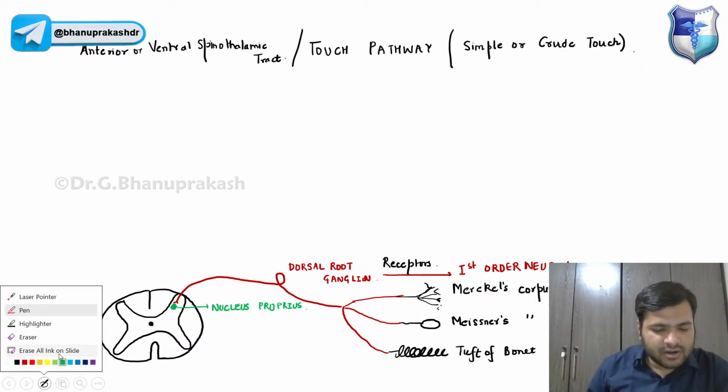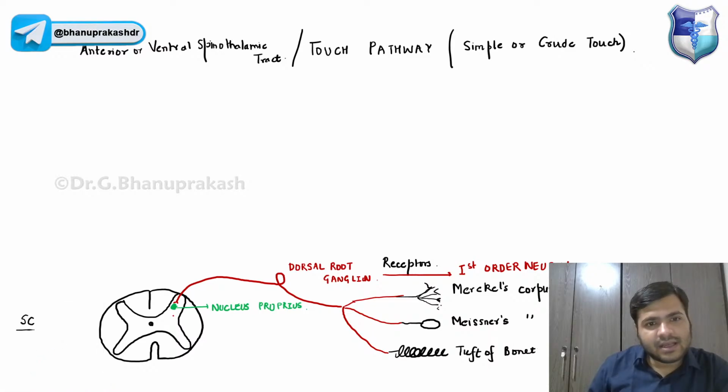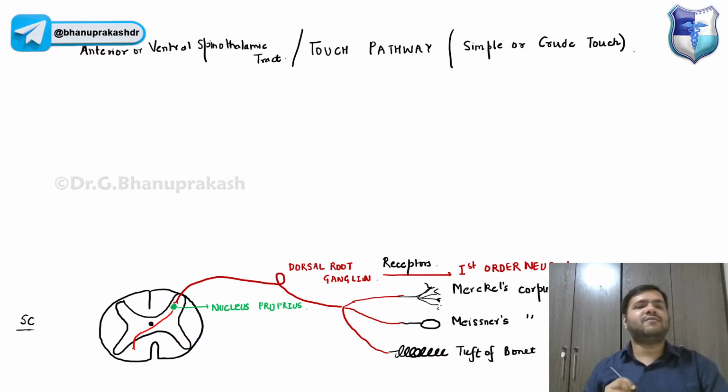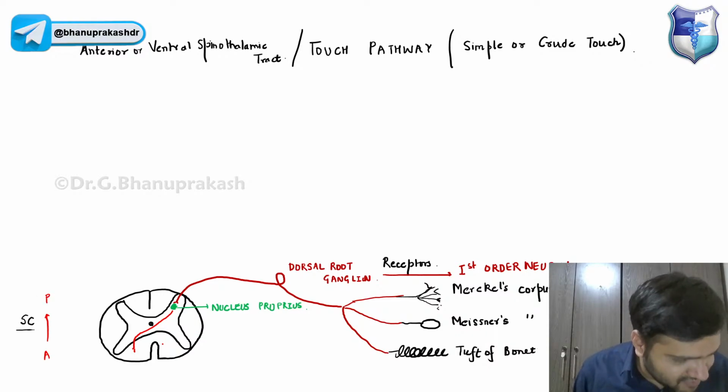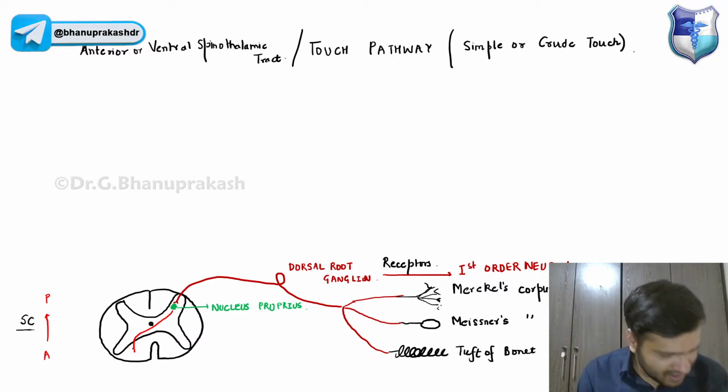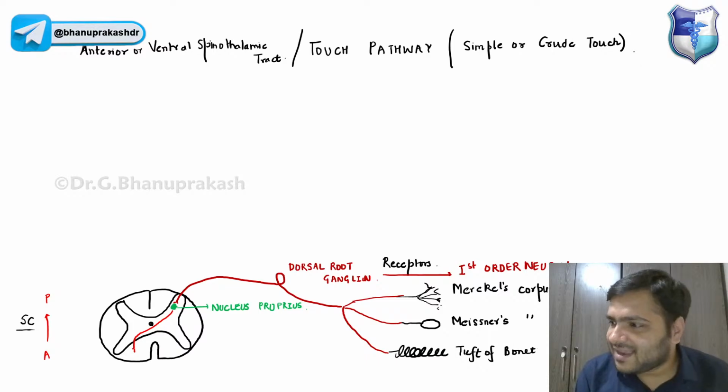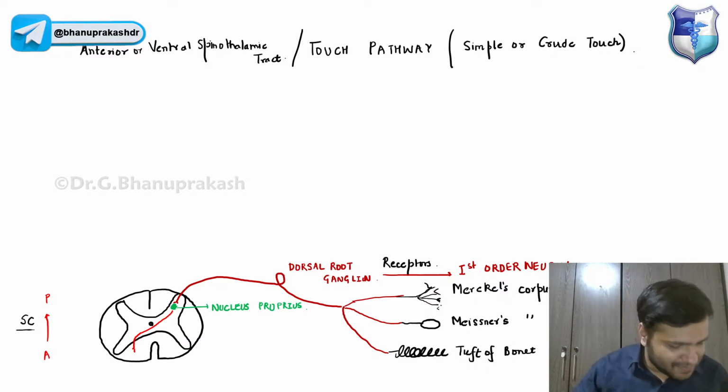The second order neuron will start, and this time it will be coming into which part of the spinal cord, guys? Tell me, you already know. It's not going to the lateral part. It is coming into which part, guys? Yes, the ventral column, guys. It's coming into the ventral column.